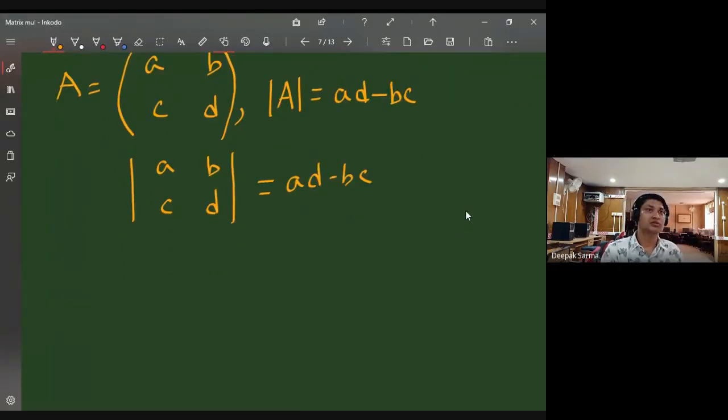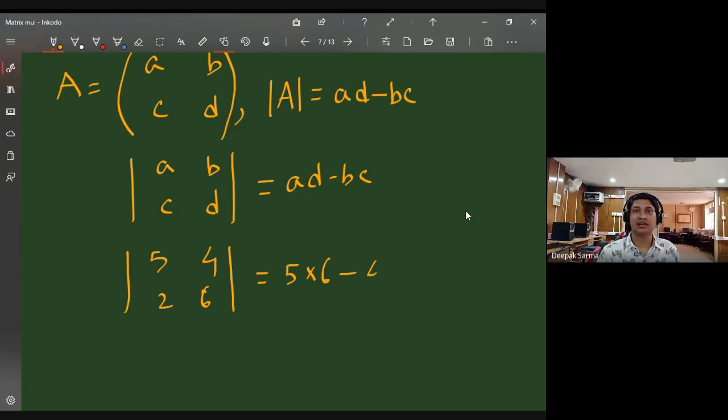Clear? So suppose I write something like this. What is the value here? First, I have to multiply the diagonal entries. So I have the diagonal entries as 5 cross 6. Then I have to subtract the multiplication of the off-diagonal entries. So what will be the value? 5 sixes are 30 minus 8, it is 22.